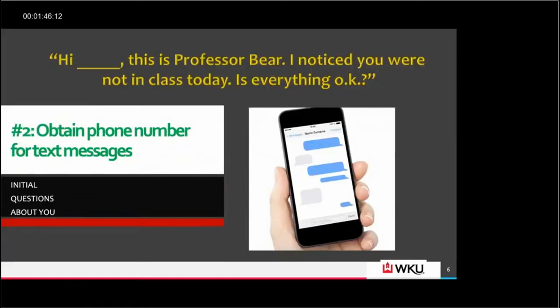Also, obtaining their phone number is very important. I find that especially early on in a semester, the first week, the second week, the third week, if a student has not shown up to class, I like to text them. Now, sometimes I can do that during the class, like if people are meeting in teams, I've got an extra minute or so, I can just text them and say, hey, I hear you're not here today. Is everything okay? You kind of freak the student out, of course. Otherwise, you do it after class and the like. And most of the time, you'll get a response, you get an excuse, but they know that you're watching, they know that you care when that is the case, and you know that you care that they are in class.